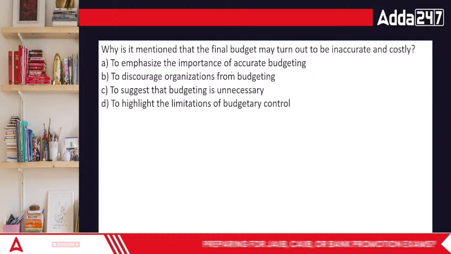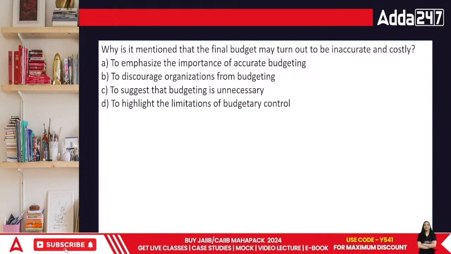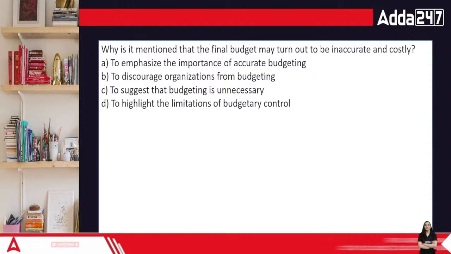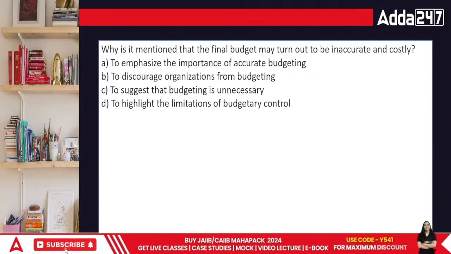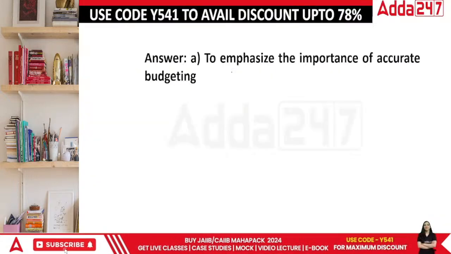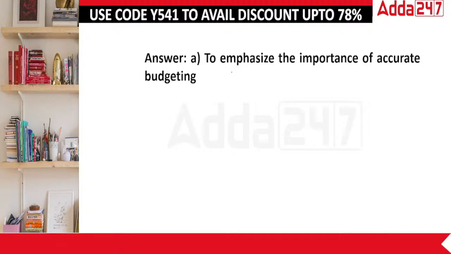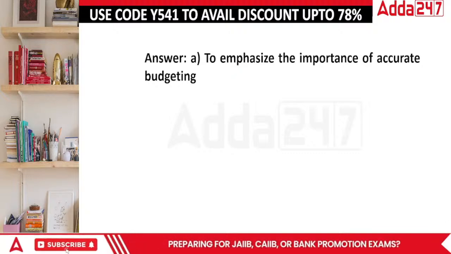What's going to be the answer according to you, everyone? Why is it mentioned that the final budget may turn out to be inaccurate? When we are not doing the research properly, that particular standard can be wrong. This is basically to emphasize the importance of accurate budgeting.